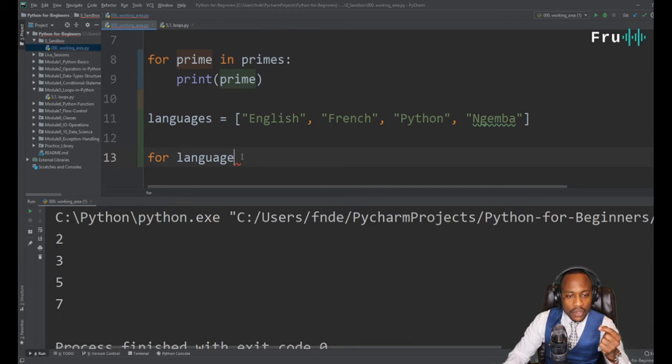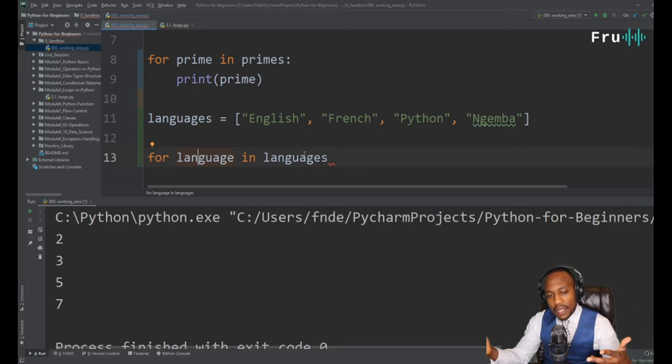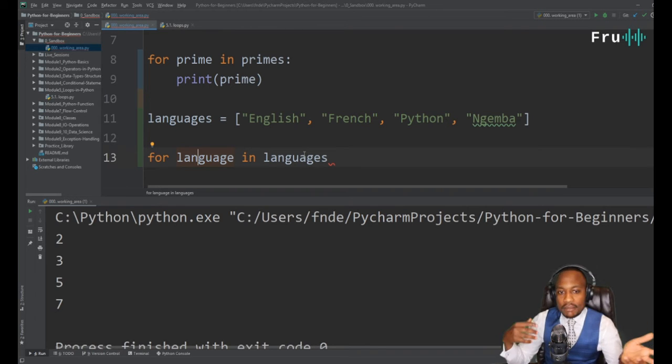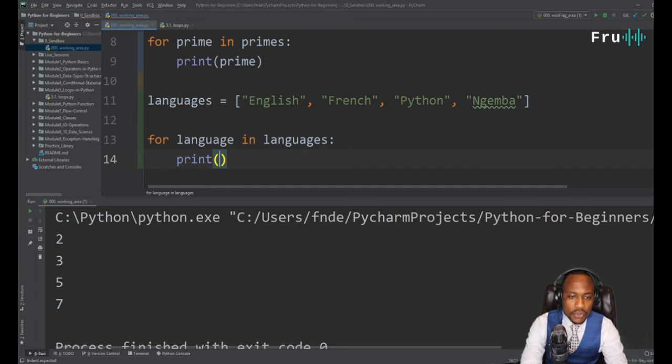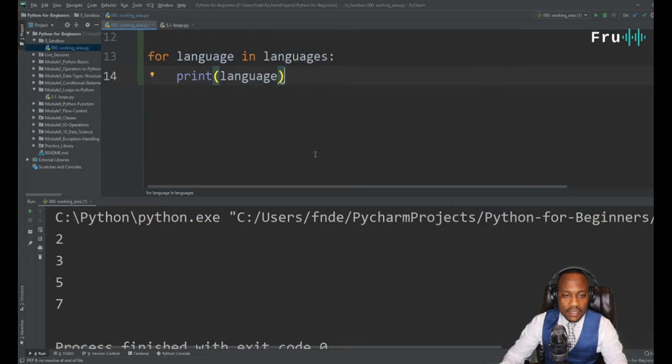All right, so for each language in languages. It could be for each student in class, it could be for each citizen in country, it could be for each customer in company, it could be for each employee in company. So just simply pick your singular and your plural, and you can iterate through that. So let's just keep the languages in language. All right, so what we're gonna do is go ahead and print language. That's as simple as it gets with loops.